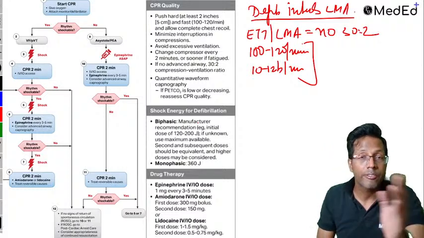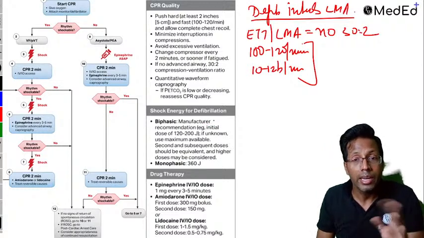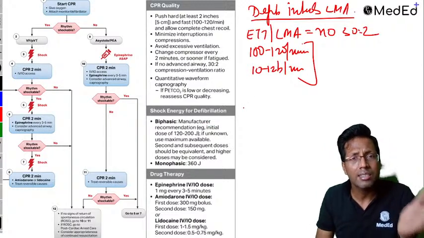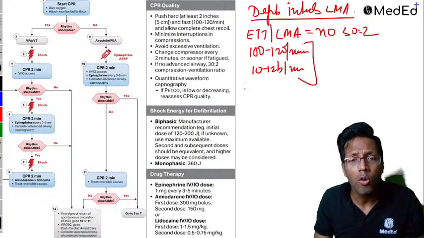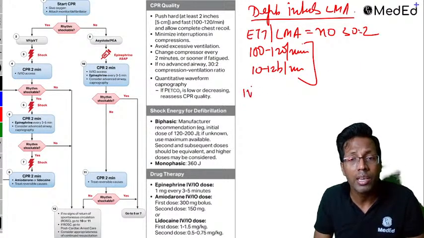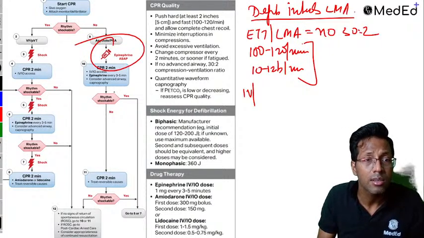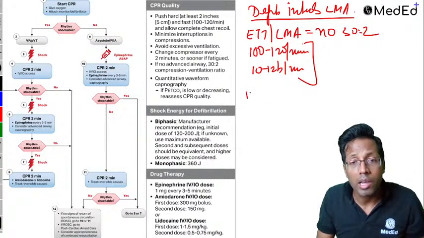Okay, that is the difference between ACLS and BLS. In ALS, advanced life support, rather than basic life support, what happens again? Now people have come to help you out. They have the IV cannula, so you can take an IV access.